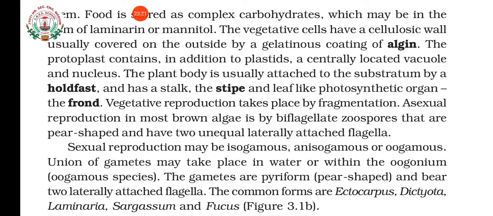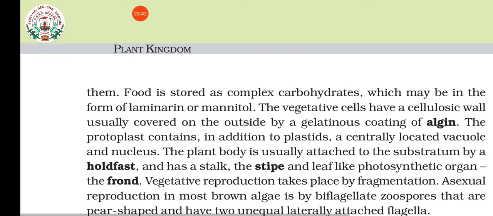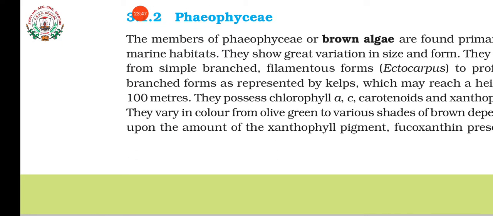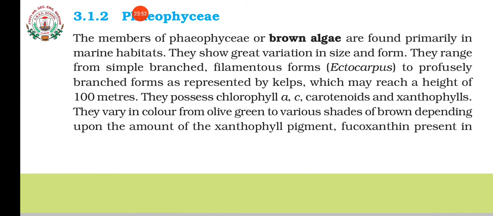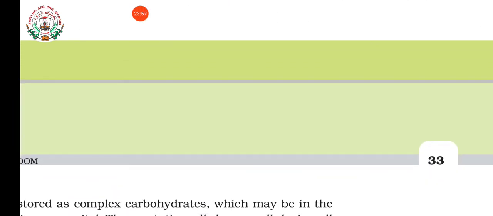Okay, the most common forms of Phaeophyceae are Ectocarpus, Dictyota, Laminaria, Sargassum and Fucus. These are the different groups of what? Brown algae. So do you remember what are the specialities of brown algae? Brown algae, what is the pigment present in them? The chlorophyll A, C, carotenoids and xanthophylls. Okay, and fucoxanthin is a kind of xanthophyll only. Okay, so these are the major pigments.